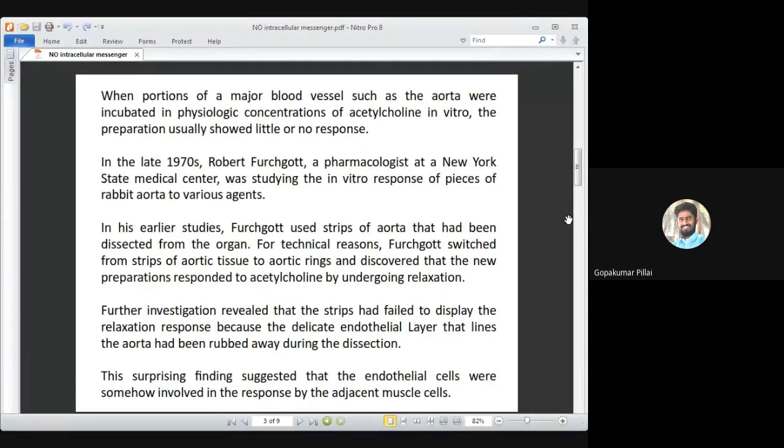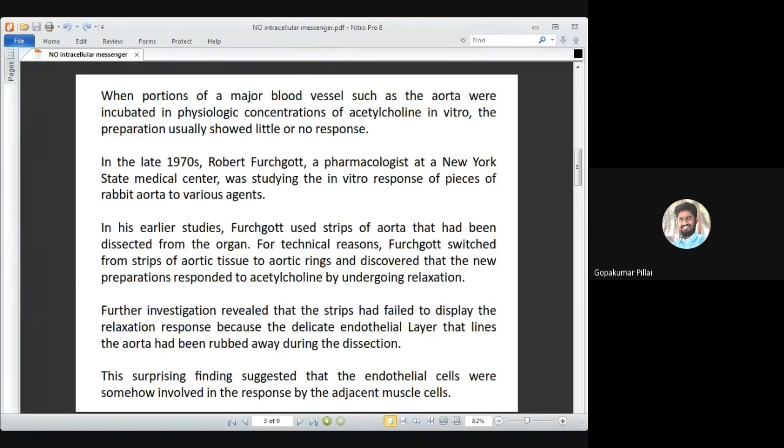Okay, so they couldn't get a good intensified activity there. So they understood that they were not really doing well with this particular study. So somewhere in 1970, one scientist by the name Robert Furchgott, who is a pharmacologist by profession,